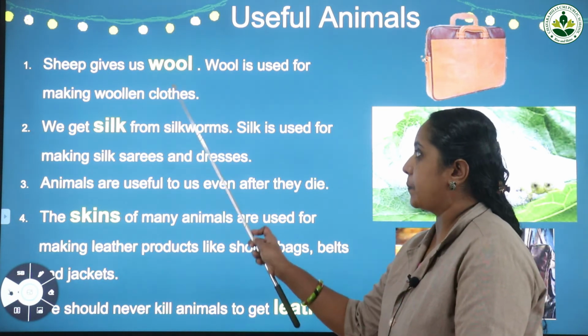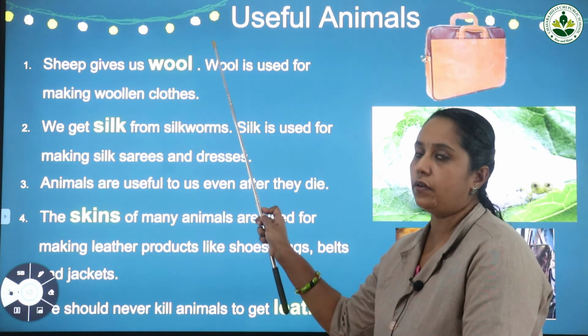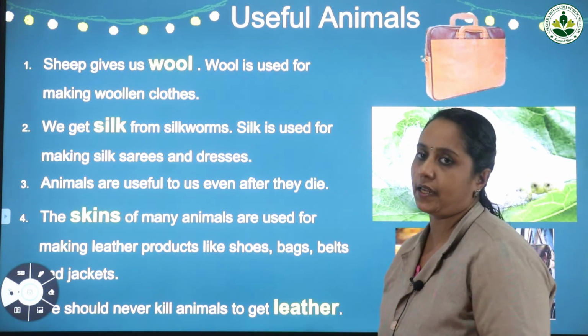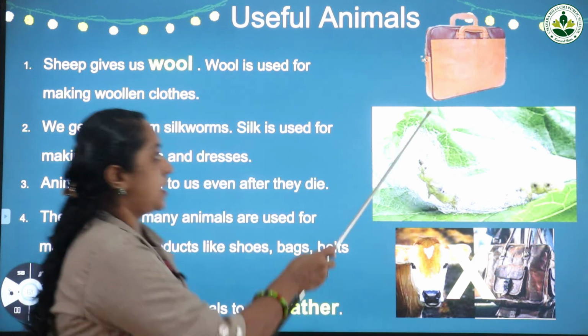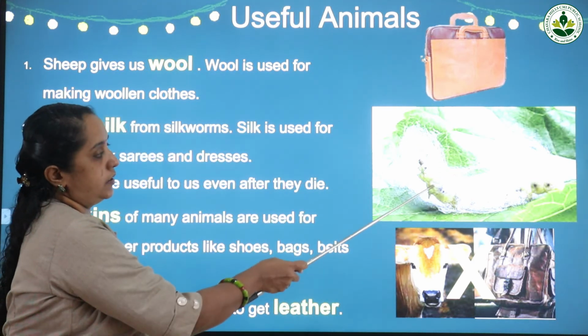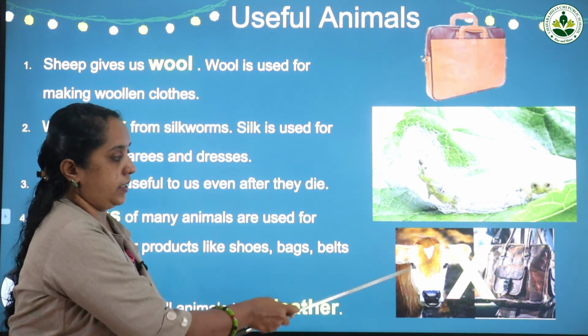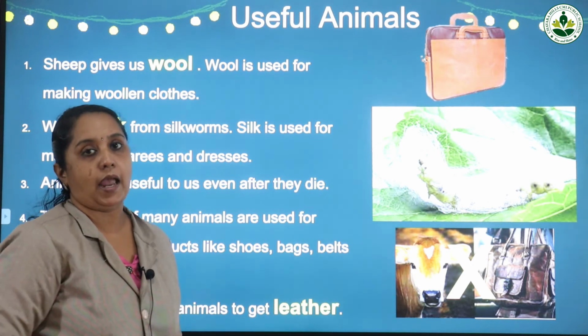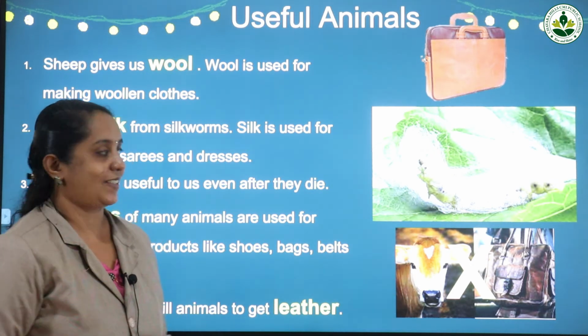So certain spellings are highlighted. You have to study the spellings: wool, silk, skins, leather, etc. Now this is the image of a leather bag. Here this is the silkworm, and here a cross is shown. That is, you have no right to kill animals for getting their skins.